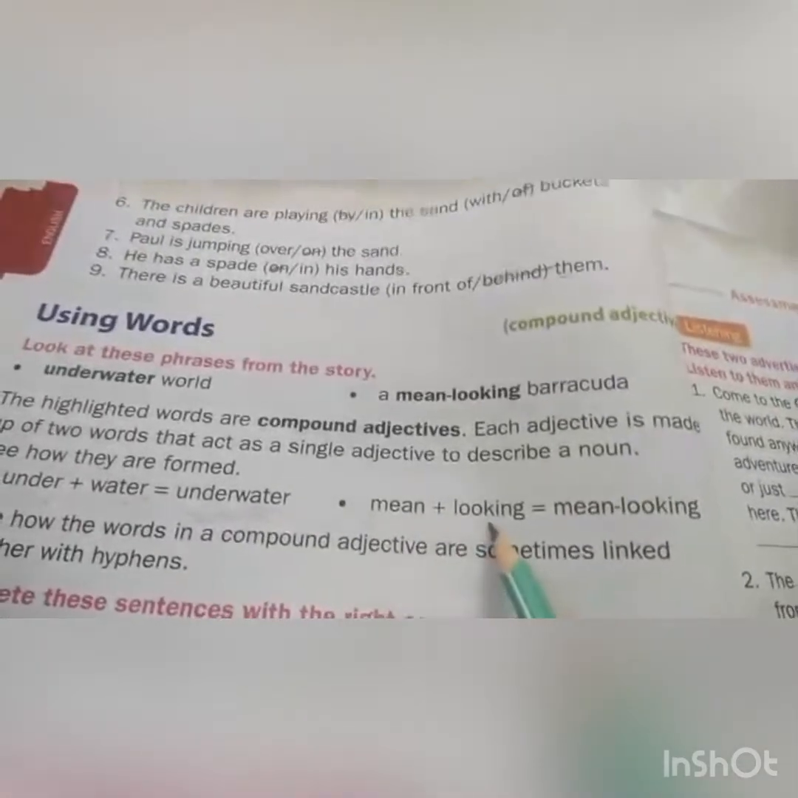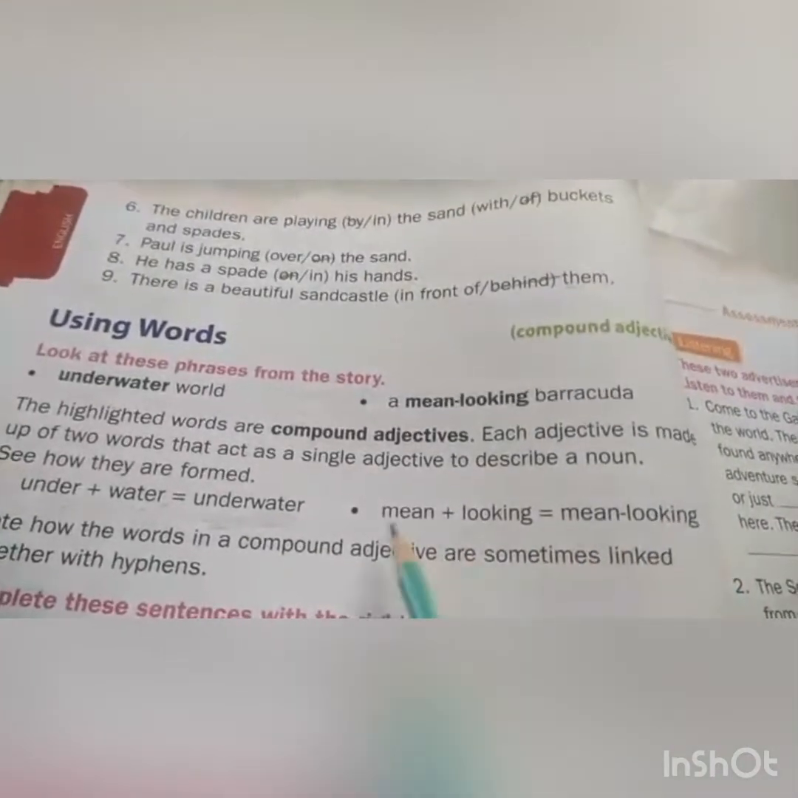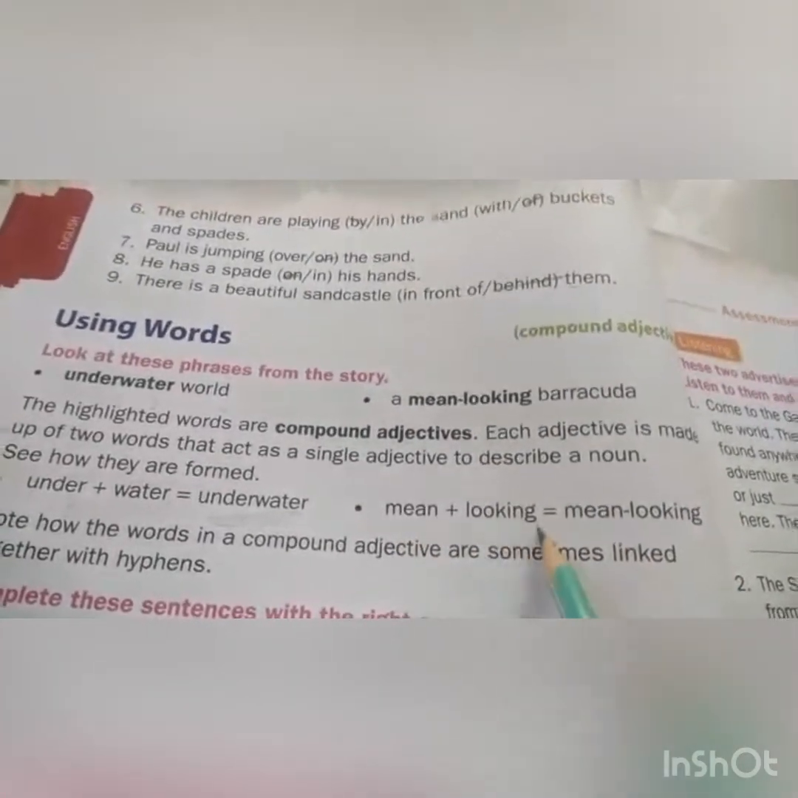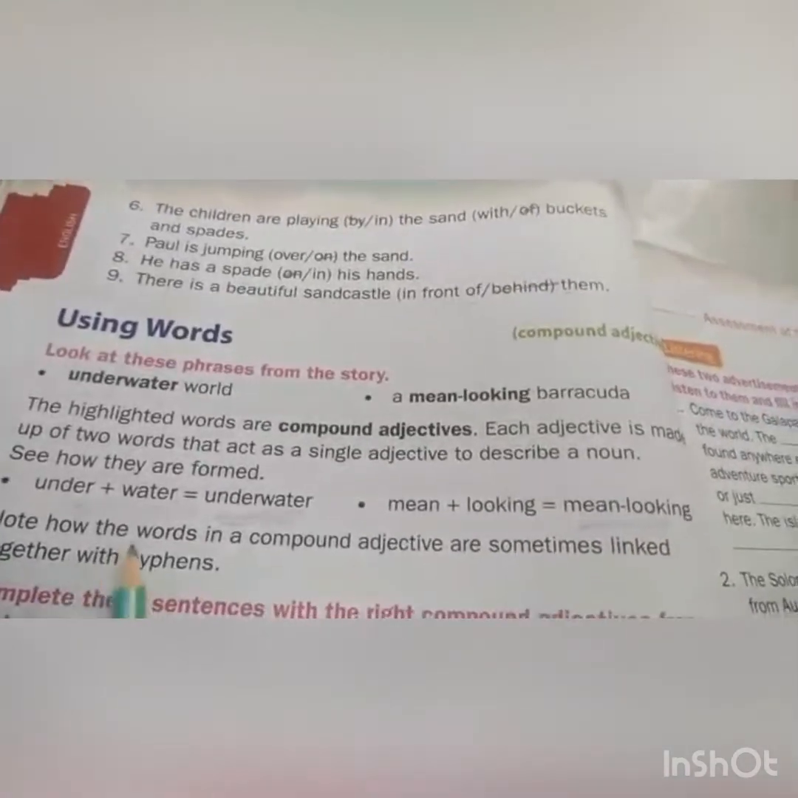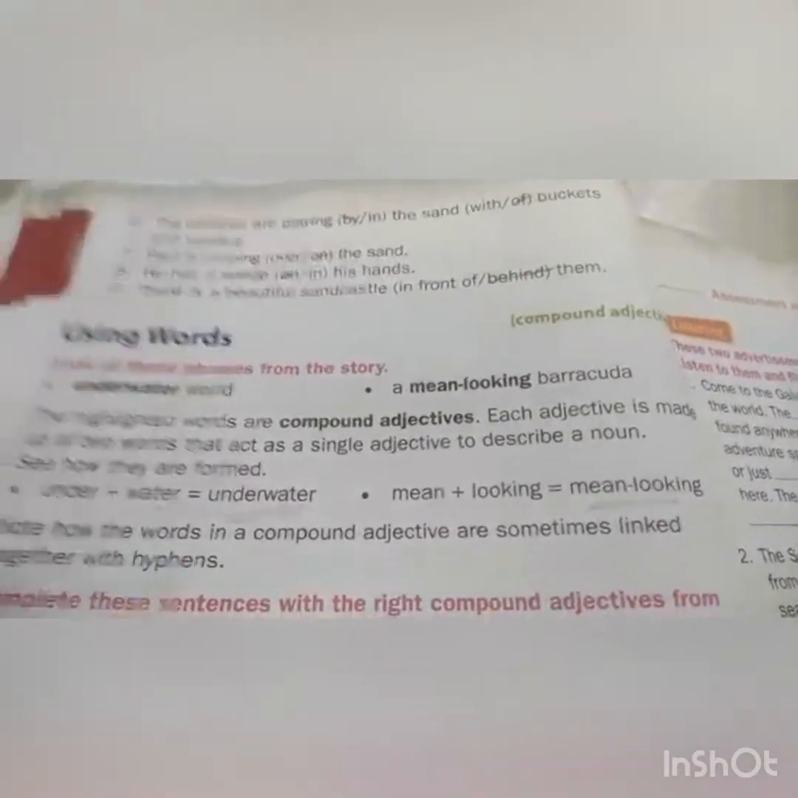Mean plus looking. Mean is a separate word. Looking is a separate word. These two words together, mean looking. The mean looking is compound. Note how the words in a compound adjective are sometimes linked together with hyphens.